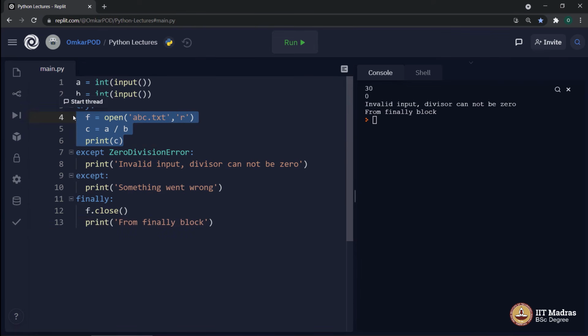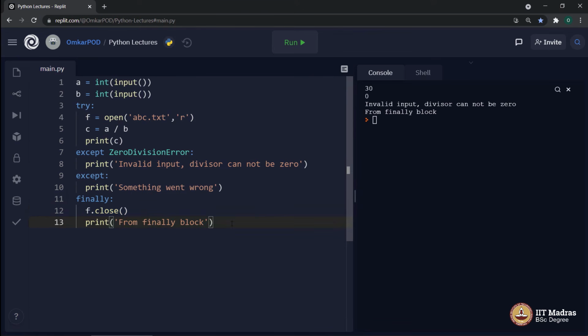Either this code executes without exception or we might get an exception. Irrespective of that, this particular block will execute. And that will make sure that this closing of a file happens properly. Hence, it is a standard programming practice to close all such resources or to execute all such important operations in the finally block, so that even in case of an exception, we will be able to execute these lines.